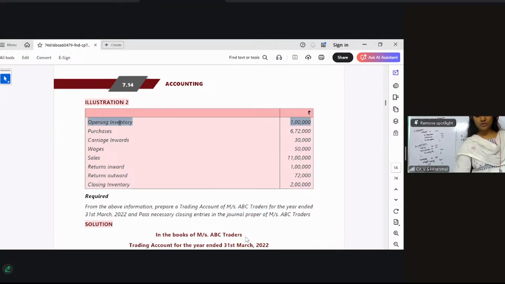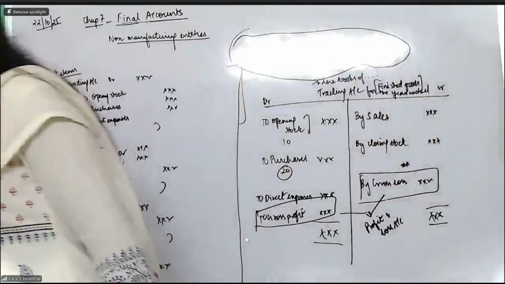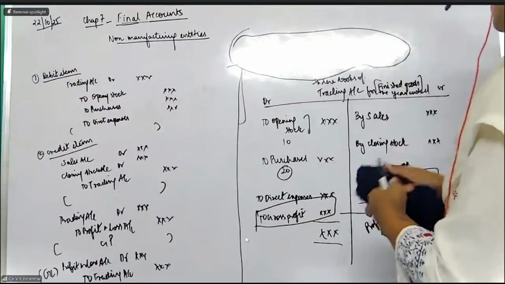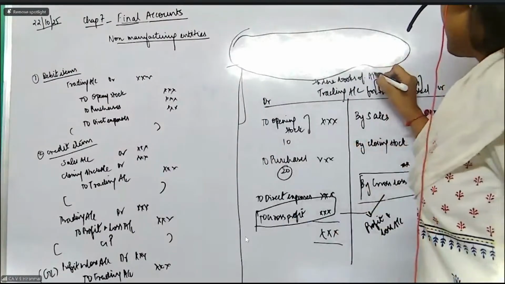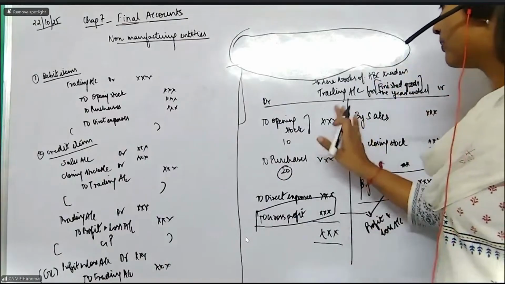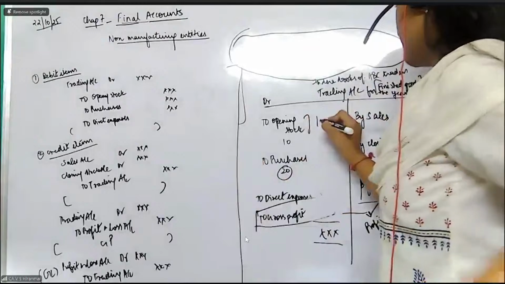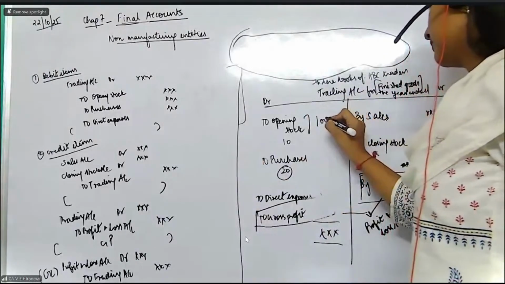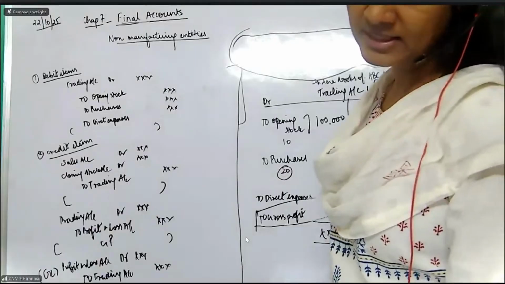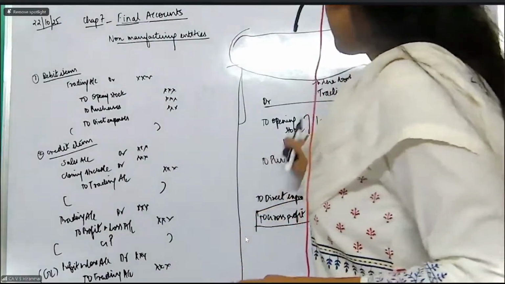Now all of you please see, I am going to write or fill it here itself. The same thing we are going to do here in the books of ABC Traders. Opening stock is 1 lakh rupees. The next one, purchases. Here purchases is 6 lakh 72,000.